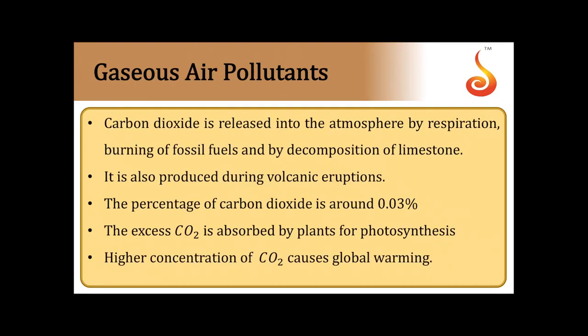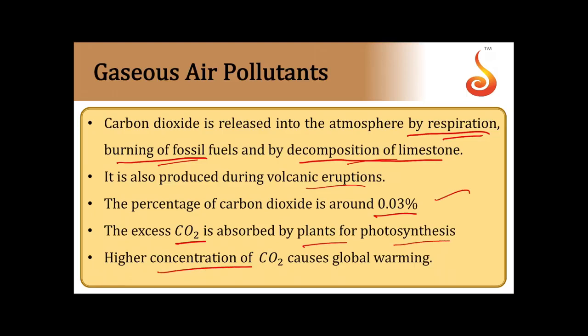Then carbon dioxide is released into the atmosphere by respiration, burning of fossil fuels, and decomposition of limestone. It is also produced during volcanic eruptions, which is a natural source. The percentage of carbon dioxide is around 0.03% in the atmosphere. The excess of CO2 is absorbed by plants for photosynthesis. A higher concentration of CO2, more than 0.03% in the atmosphere, causes global warming.